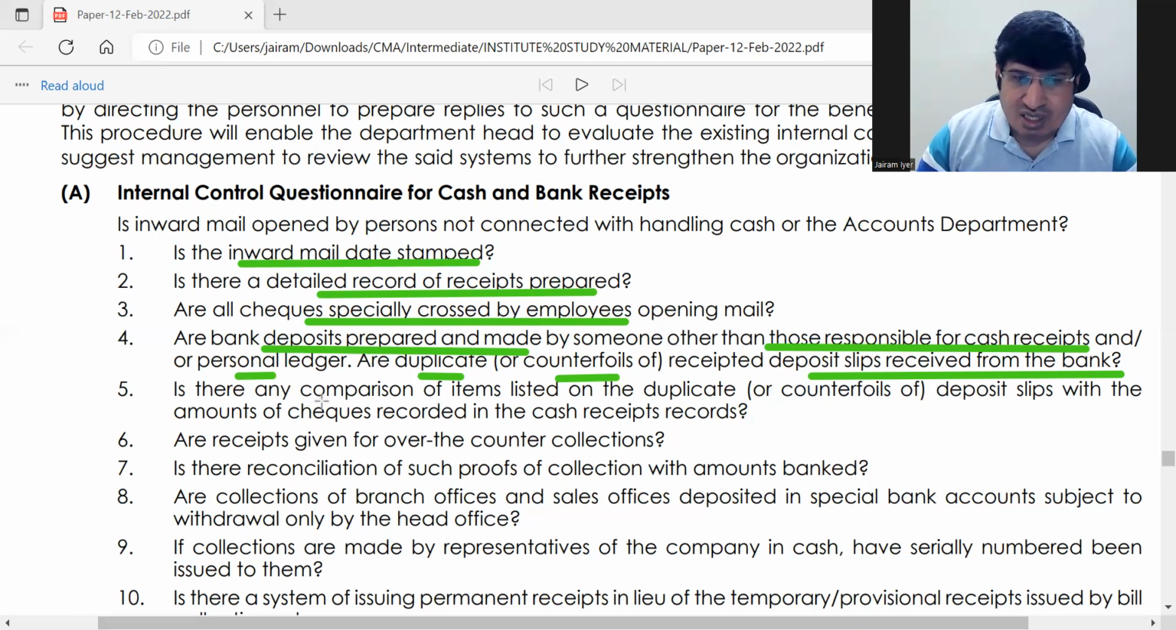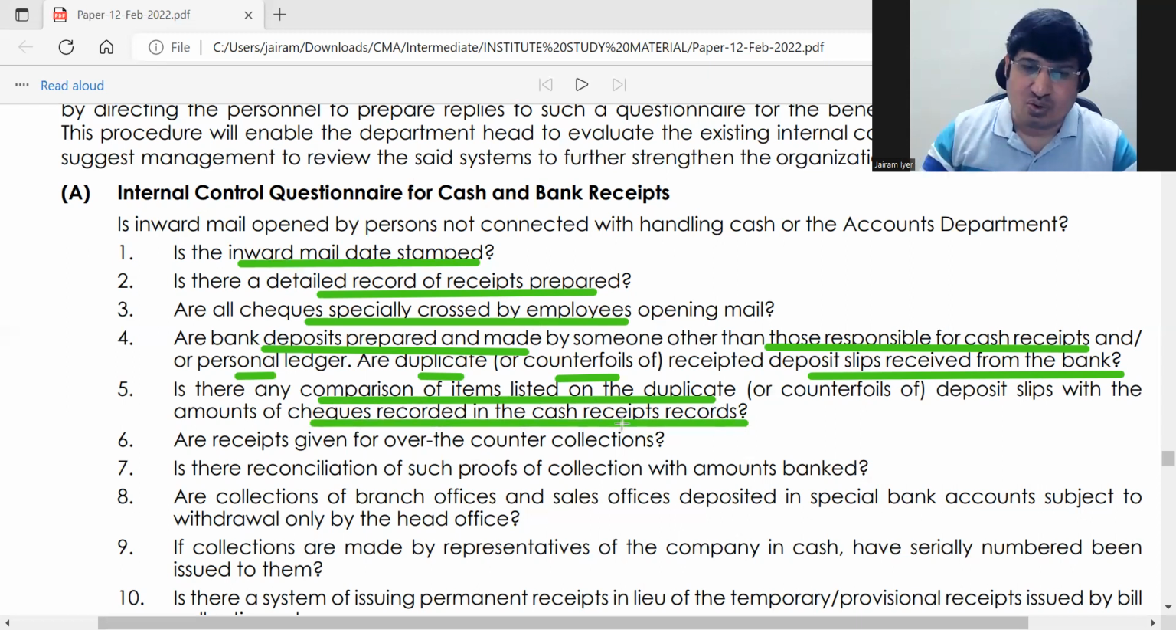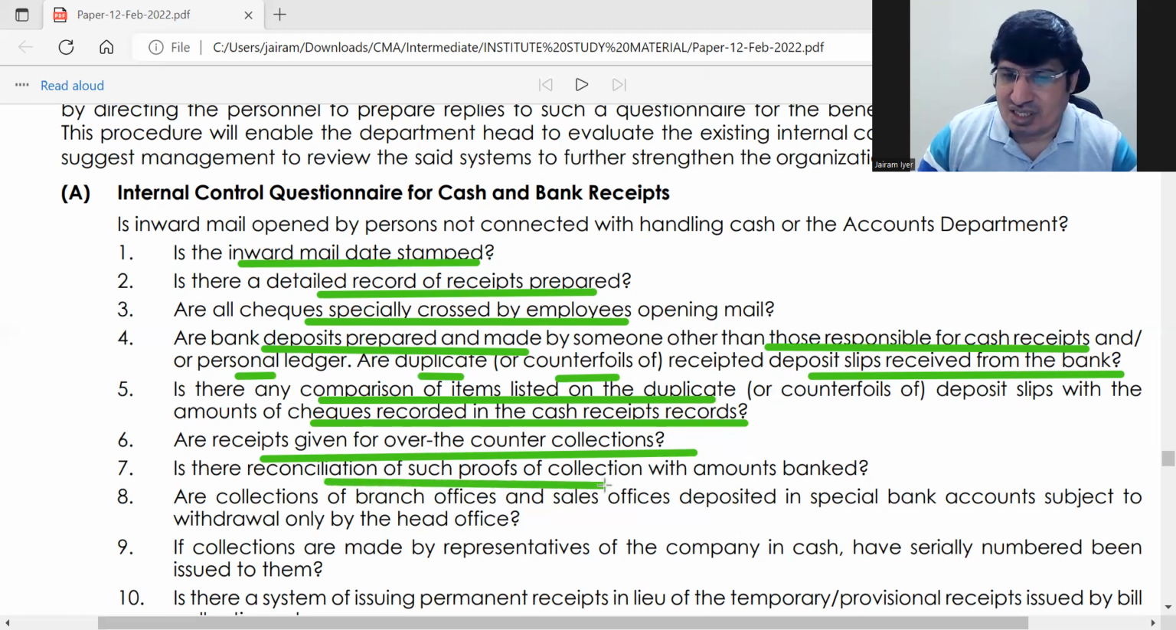And comparison of items in the duplicate counterfoils with the checks recorded in the cash receipts. So comparison of the two, whether they are matching. So is that done? Are receipts given for over the counter collections? So over the counter means people who have just come in and deposited money directly, cash. Are receipts given for that? These are small questions. Reconciliation of collection with the amount banked, right?